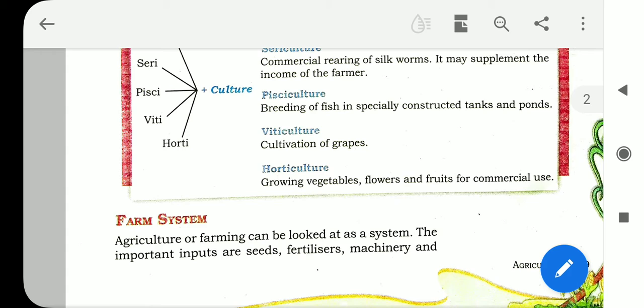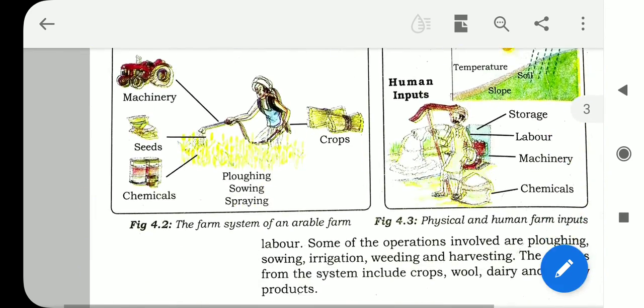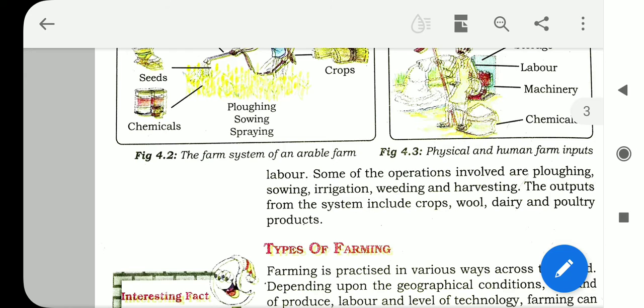The important inputs are seeds, fertilizers, machinery, labor. Some of the operations involved are plowing, sowing, irrigation, weeding, and harvesting. The outputs from the system include crops, wool, dairy, and poultry products.